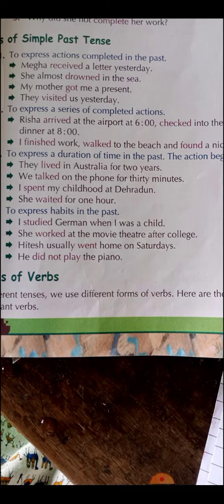So it means it is my past habit. Next one, Hitesh usually went home on Saturday. So it means this was the habit of Hitesh in the past time. Same as the last one, he did not play the piano. So here also you can understand that he did not play the piano in the past. It means he does not play the piano in the present also.